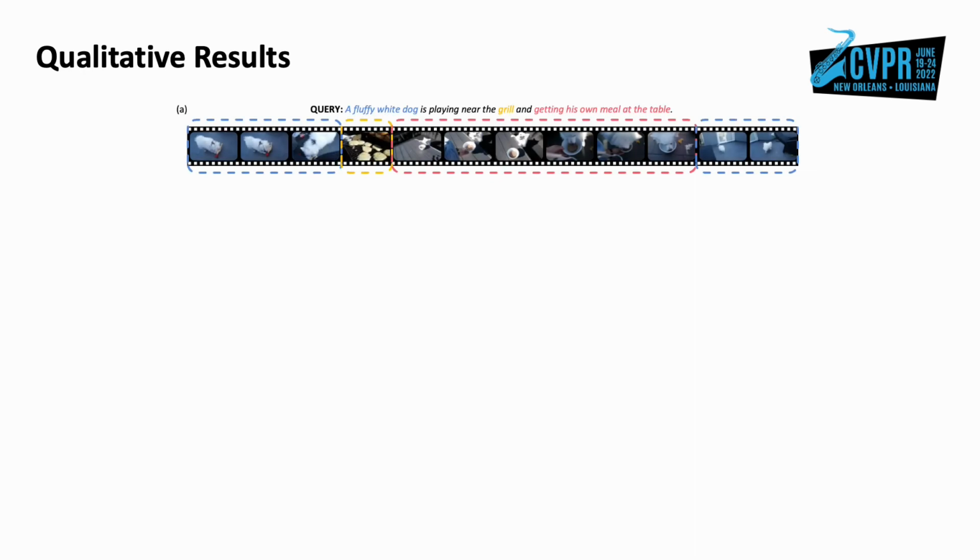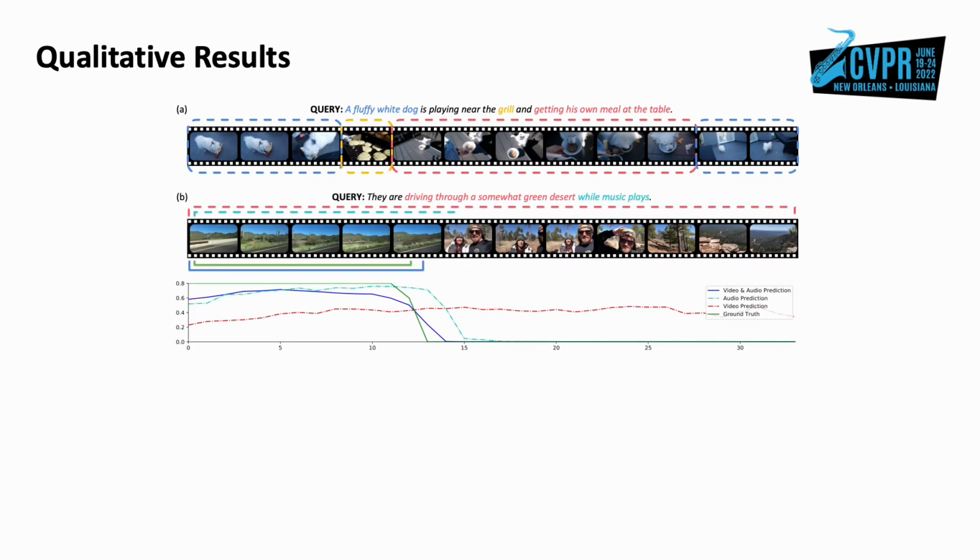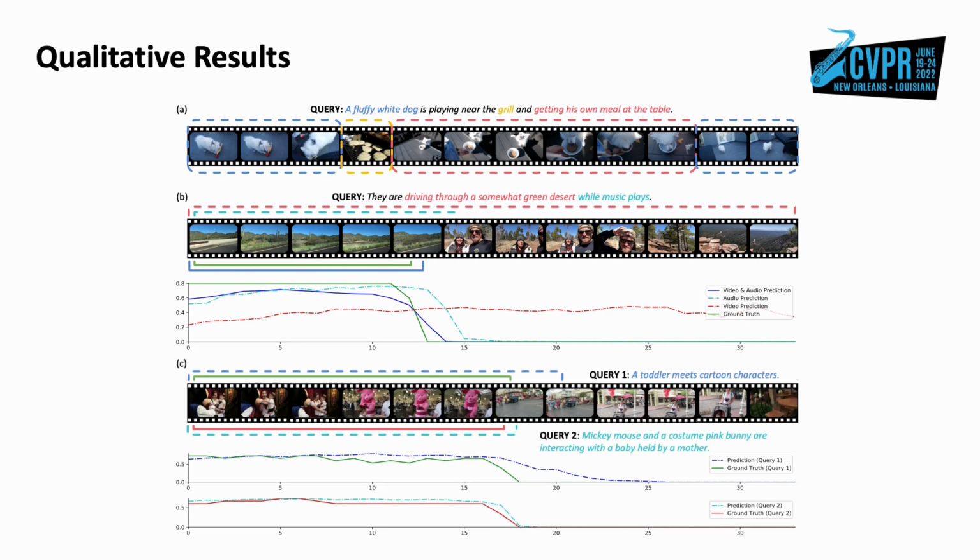Here are some visualizations of the results. In Figure A, the frames denote the moment retrieved by our model. Rectangles in different colors show that our model can learn implicit correlations between video content and query semantics. Figure B indicates that different modality combinations guide the model to pay attention to different moments, demonstrating the necessity of multimodal learning for these tasks. Figure C shows that our model can handle multiple queries in a single video.